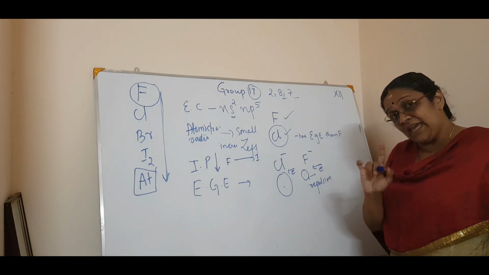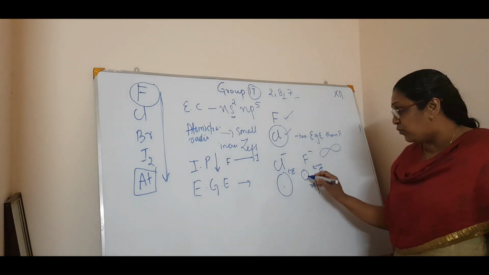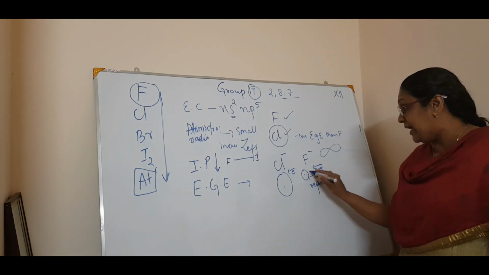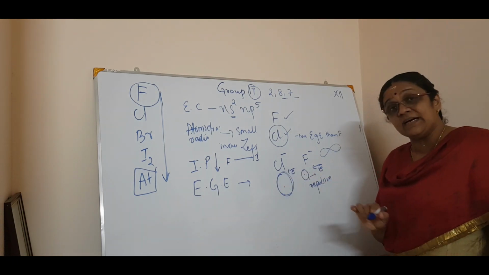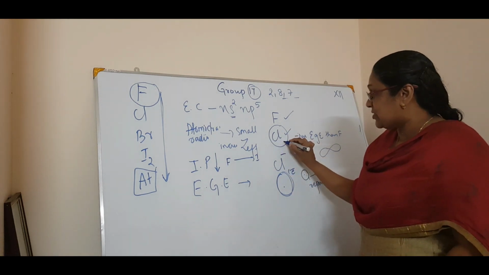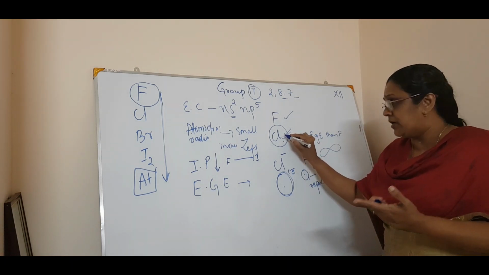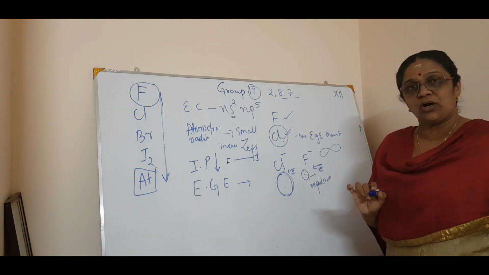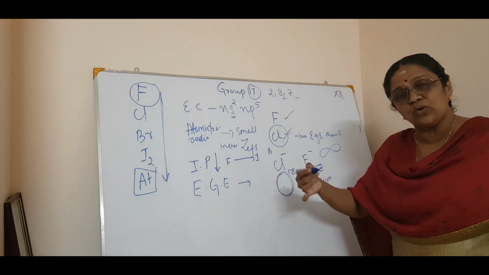Got it? The same logic we applied in oxygen also. Because the p orbitals of fluorine, which have the valence electrons, will have a greater electron-electron repulsion than when the electron is coming into a bigger size chlorine. So that is why, as a small exception, the negative electron gain enthalpy of chlorine is more than that of fluorine. Got it? But from chlorine to bromine to iodine, it decreases. The negative value goes on decreasing.